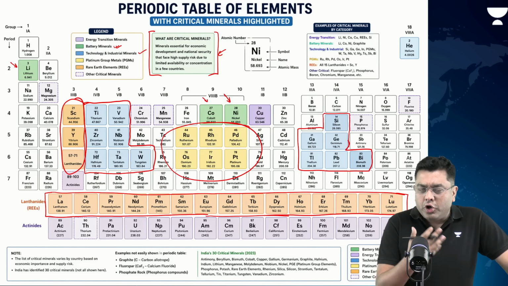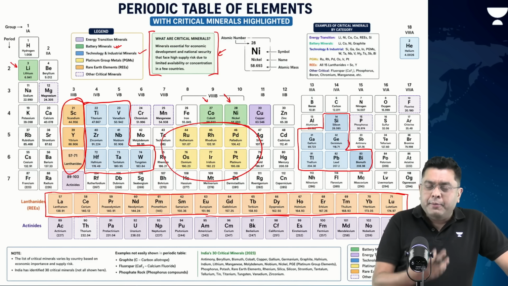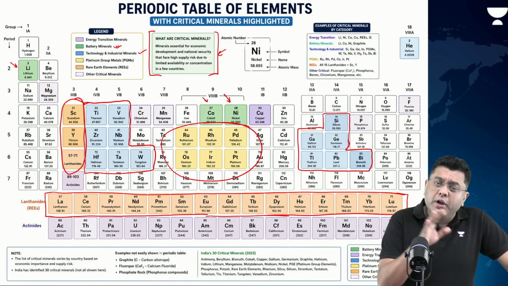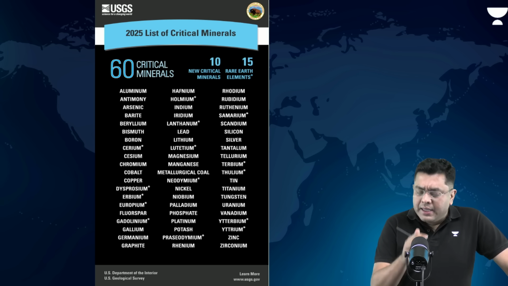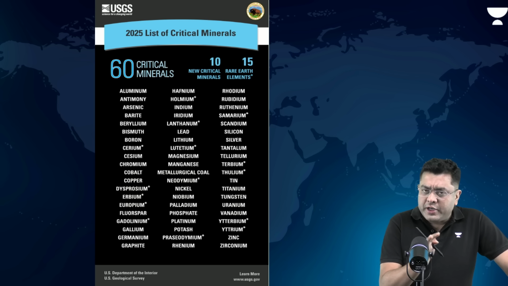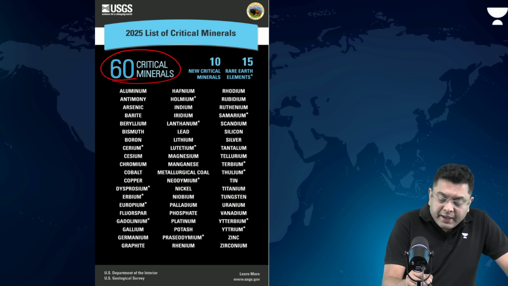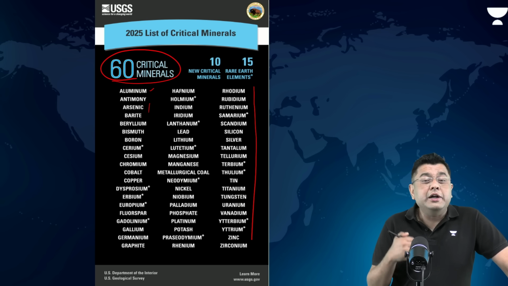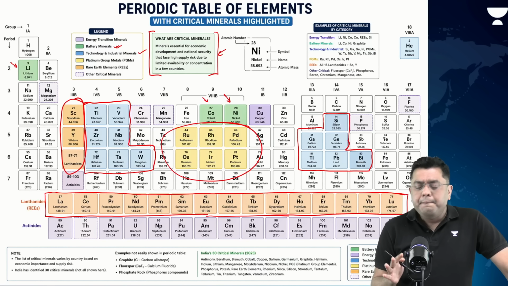USGS, that is the Geological Survey of US, has also singled out some of these critical minerals. Around 60 of them have been identified. India has also roughly arrived at the same list. We will take a look at that list. But before that, here, if you observe it with the periodic table, you will be able to correlate to it. You have these 60 critical minerals. Now, here, from aluminium, antimony, all of them, they are included. Now, can you and should you remember all of them? No, just get a broader idea with the help of the periodic table.